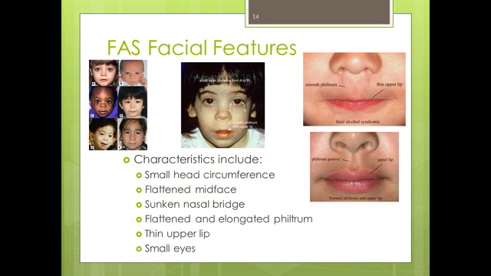So getting more into fetal alcohol syndrome, there's these classic facial features. The characteristics include a small head circumference, a flattened mid-face, and the characteristics of that flattened mid-face are this sunken nasal bridge right between the eyes right here, a flattened and elongated philtrum. So if you run your finger over your upper lip, it has this little divot, these kind of two bumps on it, and that's a normal philtrum. Everything in medicine has